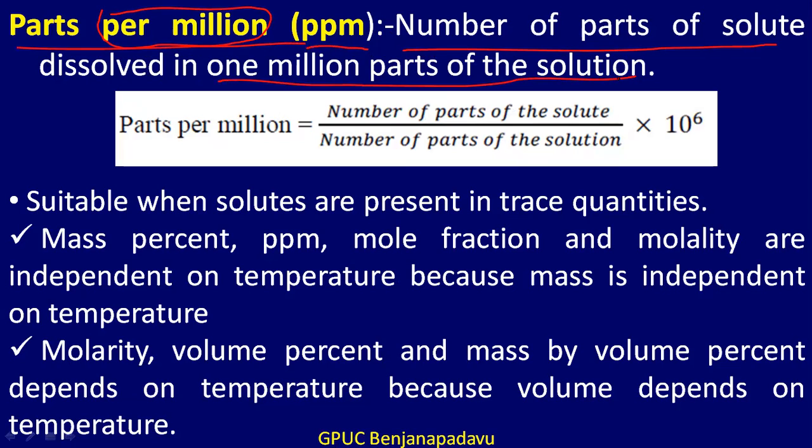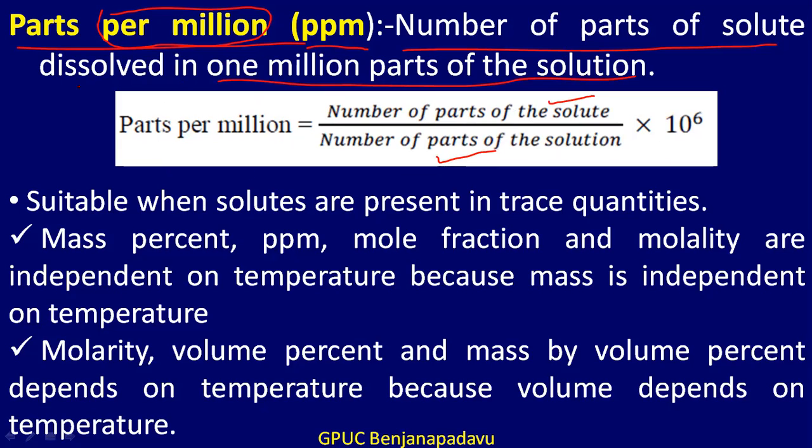In a million parts of the solution, how many parts of solute are there, that is expressed as parts per million. So ppm, mathematically, is the number of parts of the solute divided by the number of parts of the solution into million, that is 10 power 6.